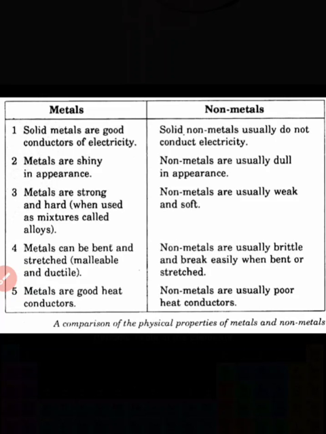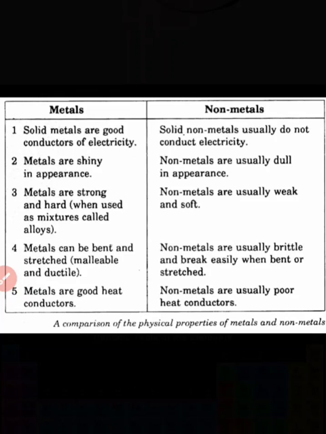The next point is that metals are shining in nature, that means they have luster, but non-metals have a dull appearance. Except iodine and graphite, all non-metals have a dull appearance, but metals are shining. The next one is that metals are very strong except sodium and potassium. Sodium and potassium are very soft, and can even be cut with a knife. But non-metals are soft in nature.